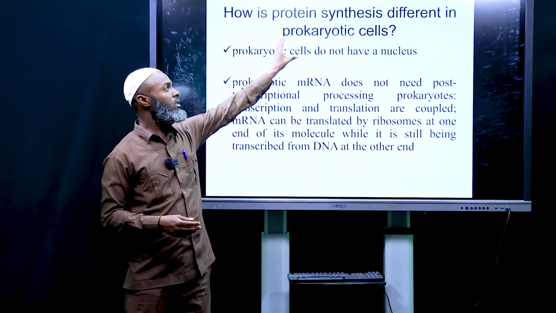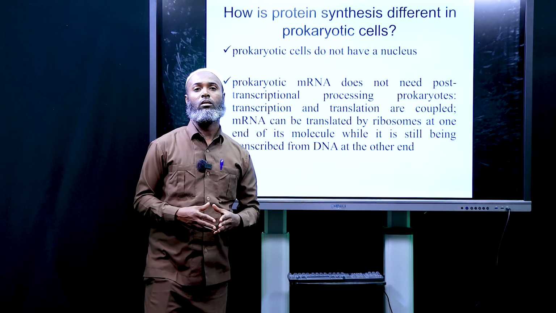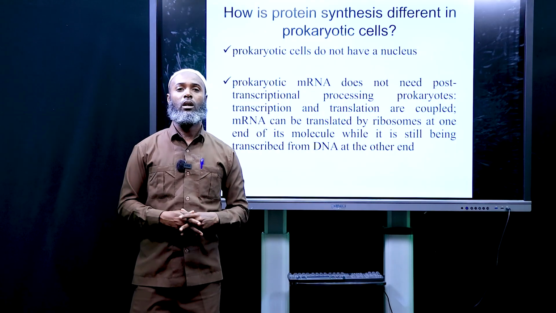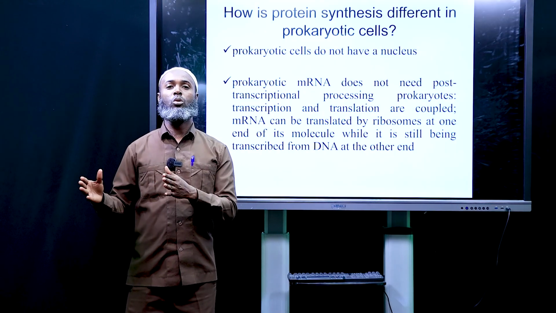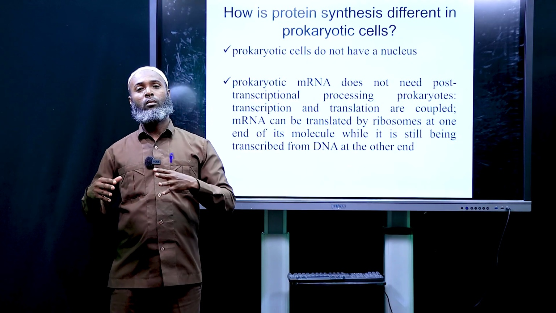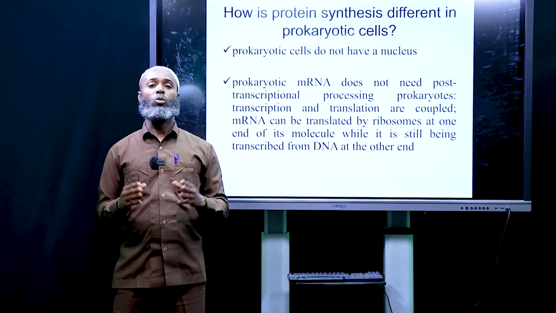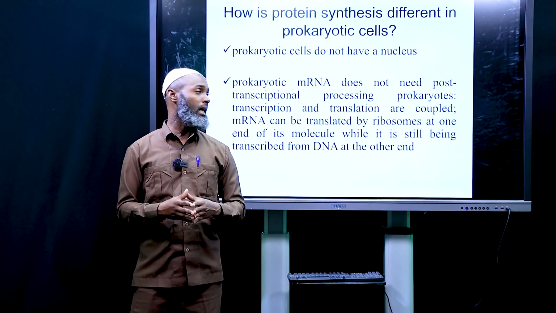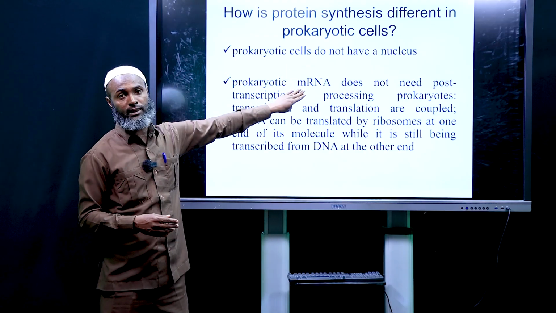How is protein synthesis different in prokaryotic cells? We have two types of cells, eukaryotic cells and prokaryotic cells. In the case of eukaryotic cells, we have a true nucleus and membrane-bound organelles, whereas in prokaryotic cells, we don't have a true nucleus and we don't have membrane-bound organelles. So prokaryotic cells do not have a nucleus.